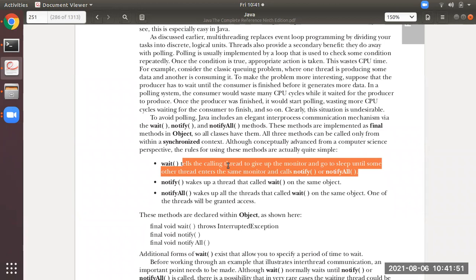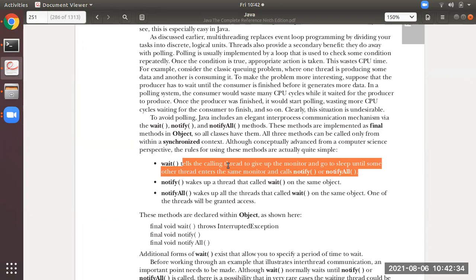So thread A at some point of time will be paused, and it will go into sleep mode. It will be paused with the help of the wait method. Then thread B will start execution. After thread B has executed, it will invoke a method that is notify. Notify is nothing but making thread A move out of sleep mode. Now thread A will start its execution again from where it was stopped.